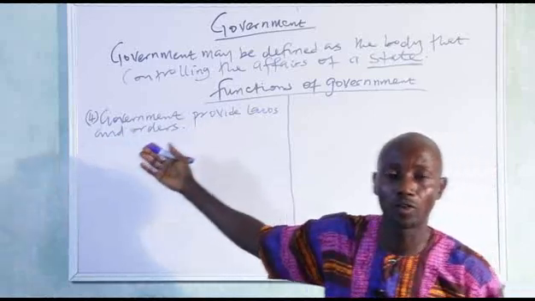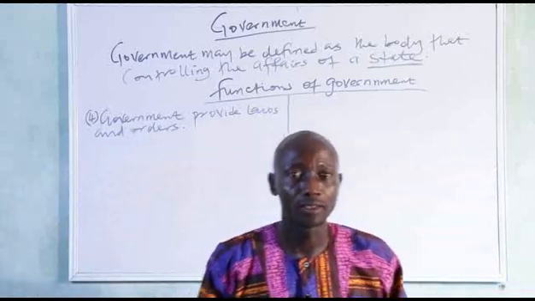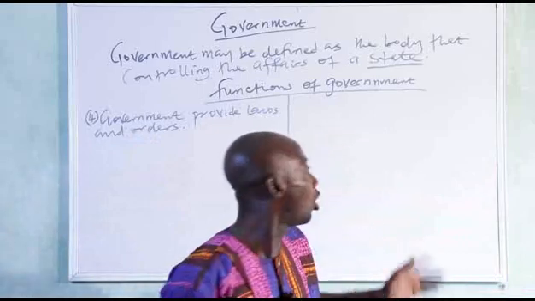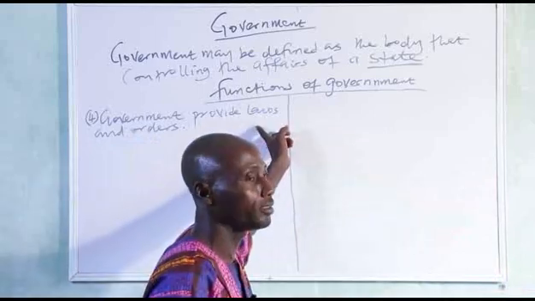That is to say, for the peaceful coexistence of the citizens, there must be law and order. And this is done by the government.